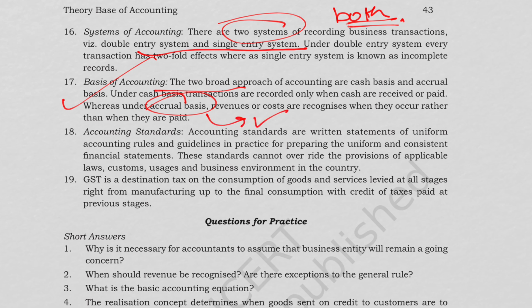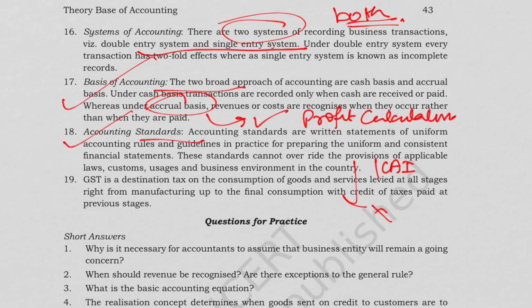So accrual is more appropriate for profit calculation. Then we have accounting standards. These are the written rules issued by ICAI. They ensure uniformity as well as reliability.